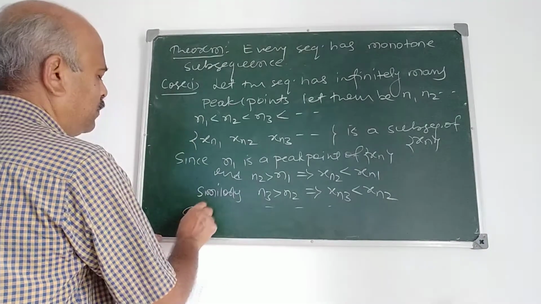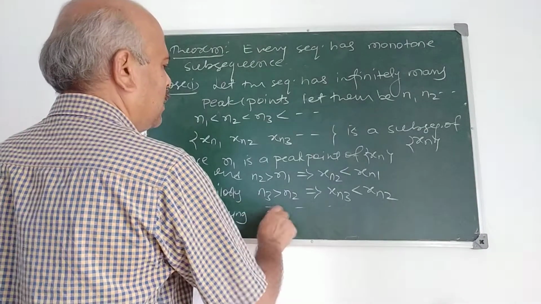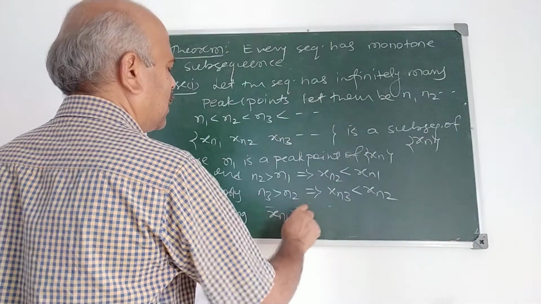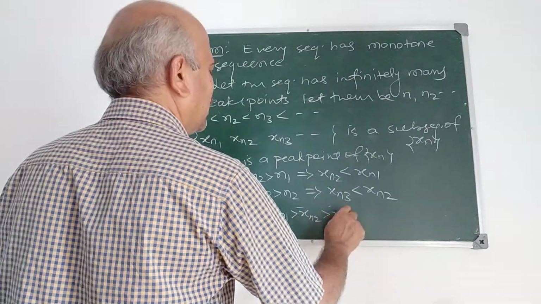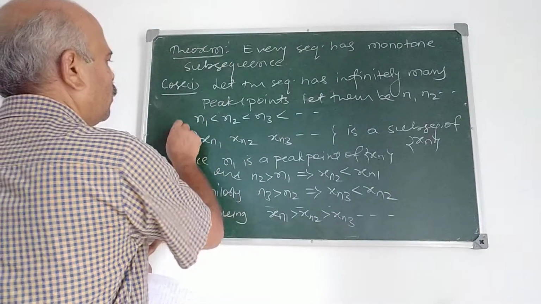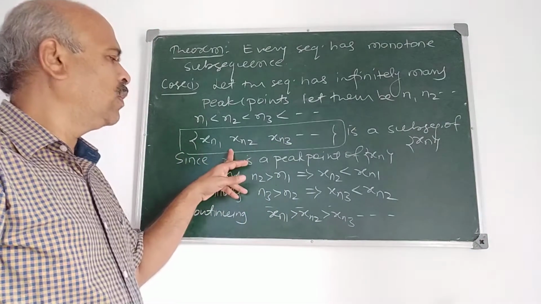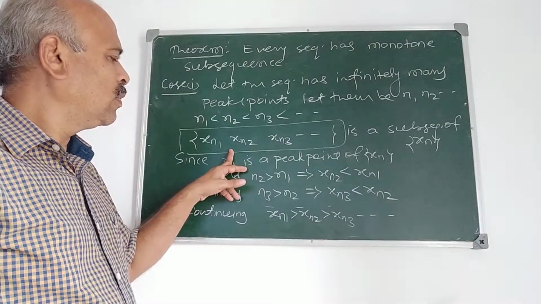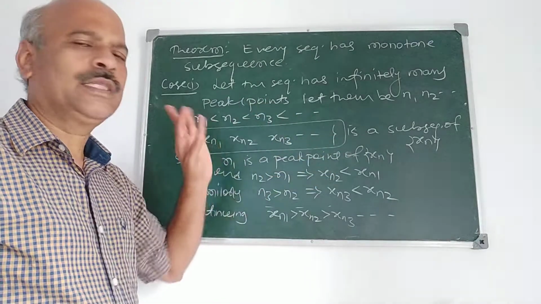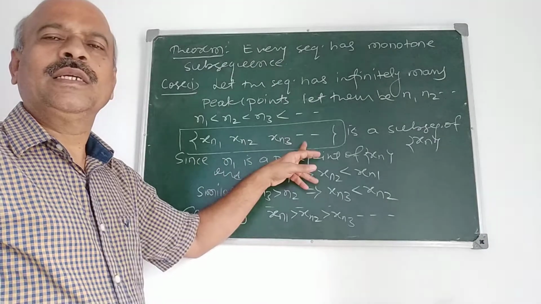Continuing like this, we get x_{n1} greater than x_{n2} greater than x_{n3}, and so on. Therefore this subsequence is a monotonically decreasing subsequence.